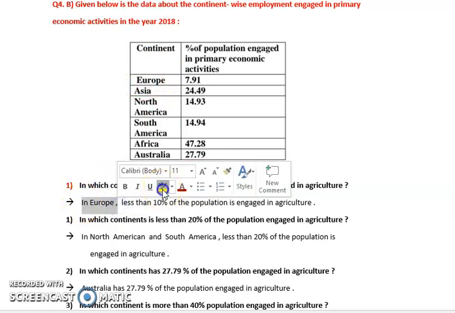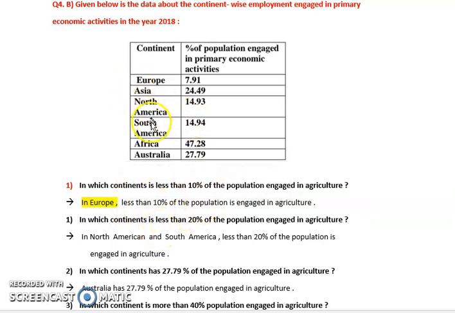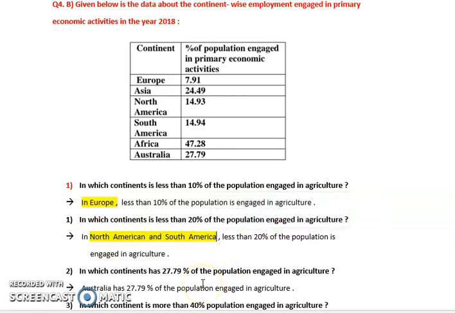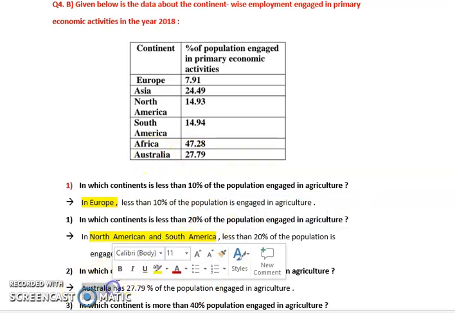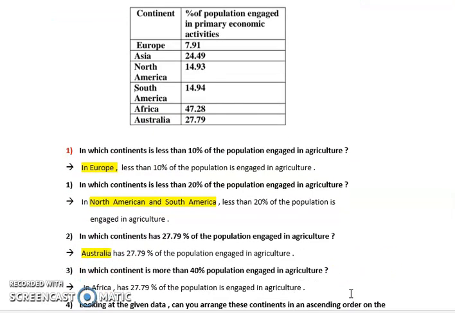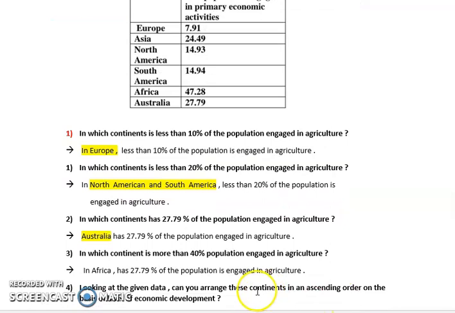Next, in which continents is less than 20% of the population engaged? You need to write North America, South America and Europe, because all of them are less than 20%. Next, which continent has 27.79 percent population? It is Australia, so the answer should be Australia. This is a very easy part. Next, in which continent is it more than 40%? It is nothing else than Africa.